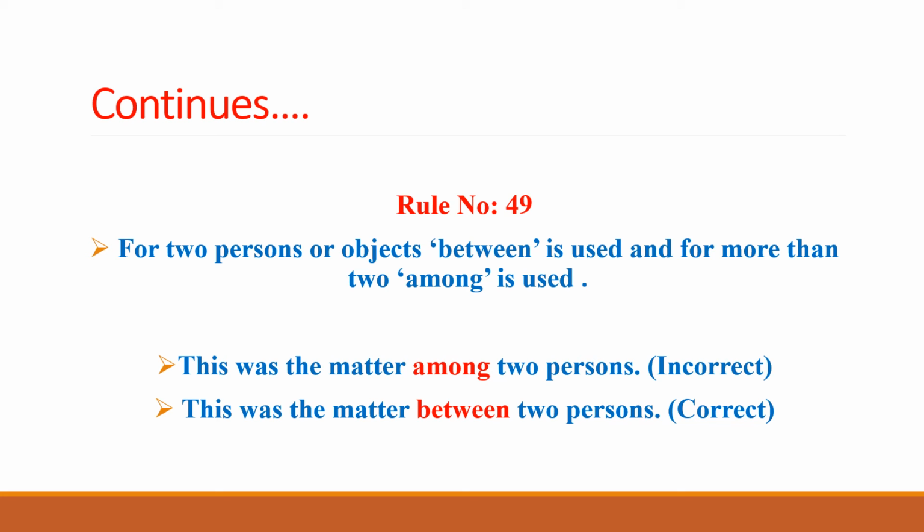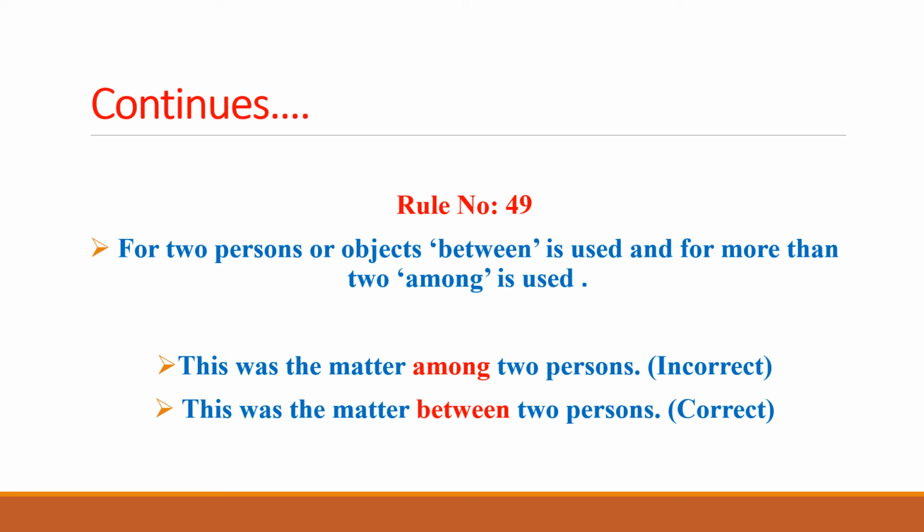Very clearly, if it is for two persons, then you use between, and if the number exceeds two, then definitely we would use among.